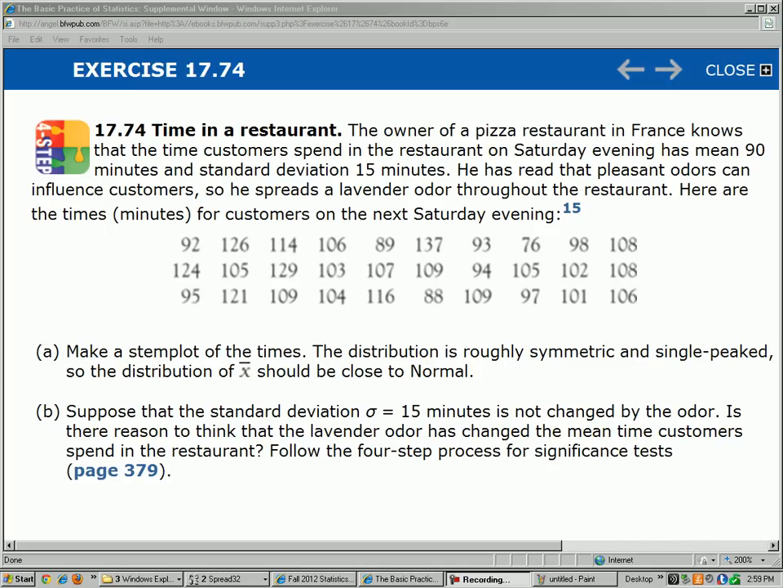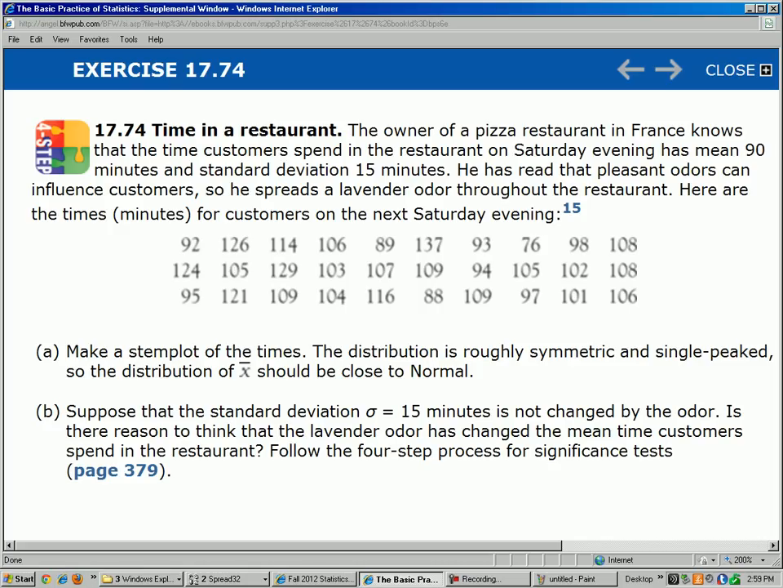Here are the times in minutes for customers on the next Saturday evening. So here's the raw data right here. You can see that it ranges from 76 minutes up to, I think the highest is 129 minutes. A lot of the times are in the hundreds, so it looks like the lavender does have some effect, that it is causing people to stay at the restaurant longer, at least up to 10 minutes longer or so. But that's just a quick hunch from a quick scan of this.